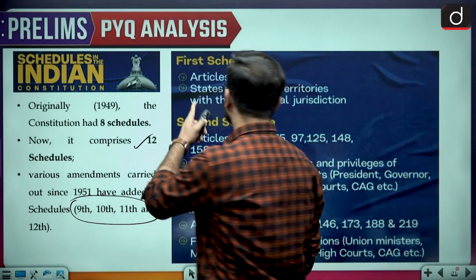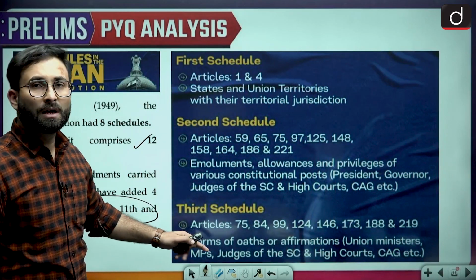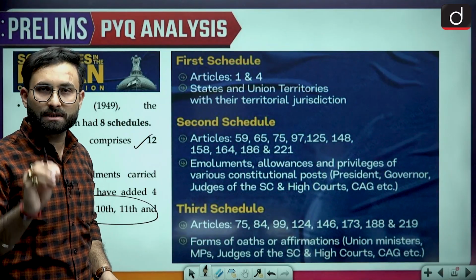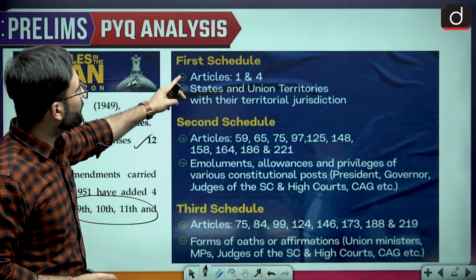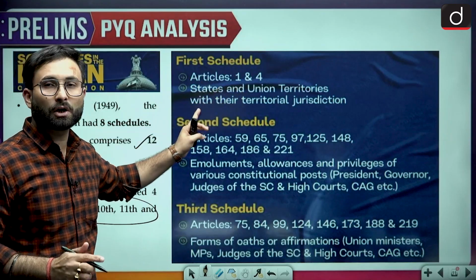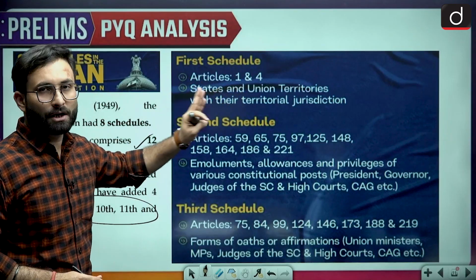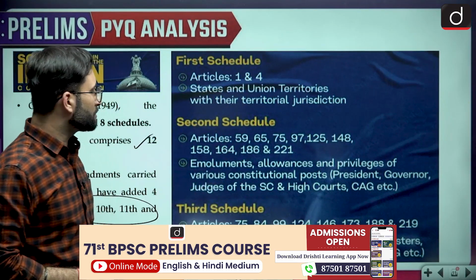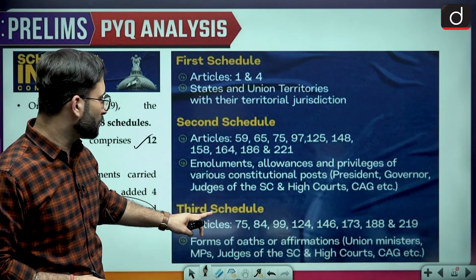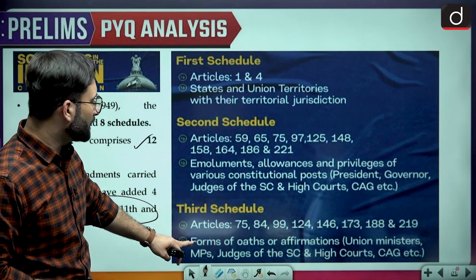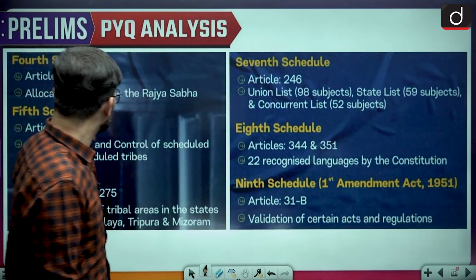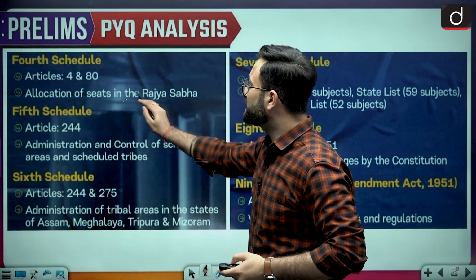Now if we talk about the first schedule, second schedule, third schedule, I'll not go into details of all these things because you must have read about them in your static. So you can go through this. When we talk about the first schedule, Articles 1 to 4, that is talking about the states, union territories and their territorial jurisdiction. In the second one, emoluments, allowances, privileges of the various constitutional posts are discussed. In the third schedule, the forms of oath and affirmations are given. Coming to the fourth one, that is allocation of seats in the Rajya Sabha.